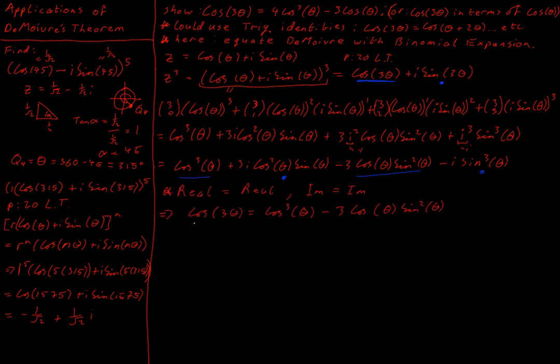So having equated my real terms with my real terms, I now have an equation that only involves my cosines, and I need it to only involve my cosines, but I have this sine squared. So I think back to my work with trigonometry, and I know that sine squared would be equal to 1 minus cosine squared, because one of our most important relationships is cosine squared plus sine squared of the same angle is equal to 1. So we can use this substitution to get everything in terms of cosines and simplify down to what I'm asked for.